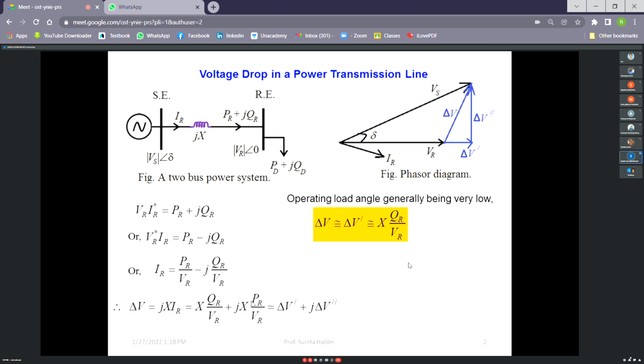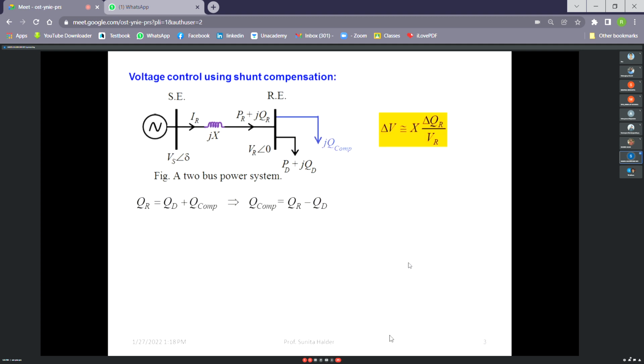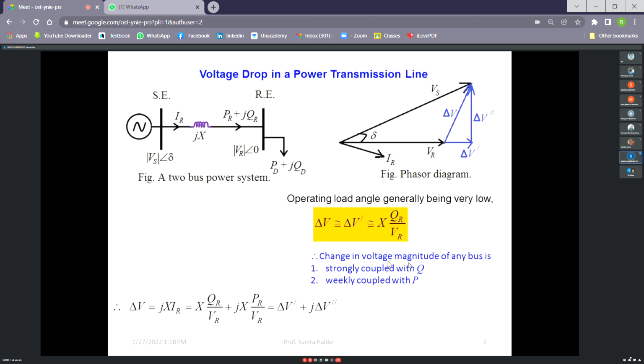If you do not understand, then ask me. So we can say that this voltage deviation or voltage drop in a power transmission line is mainly due to the change in Q of the system. It obviously changes with the change in P, but the deviation is lesser as compared to the change in Q. That's why it is called the change in voltage magnitude at any bus.